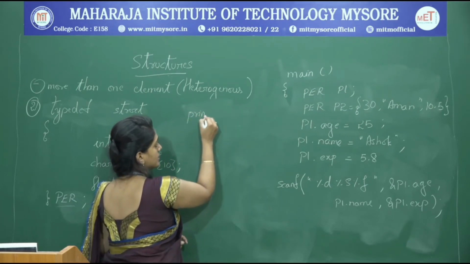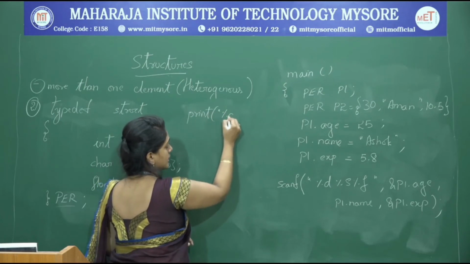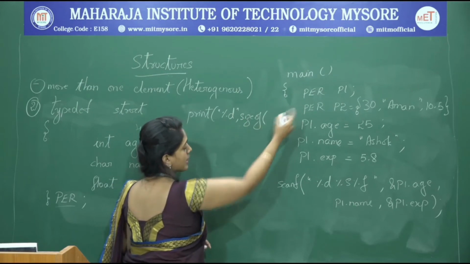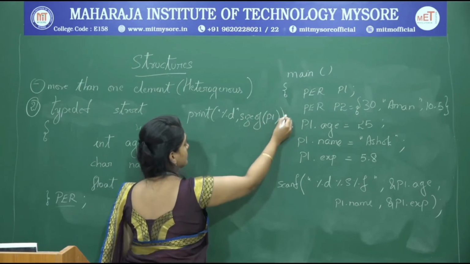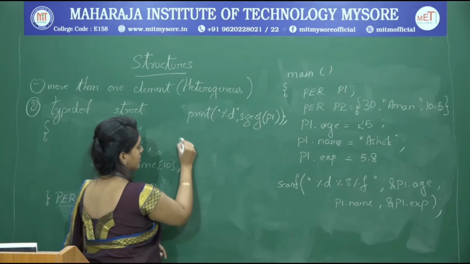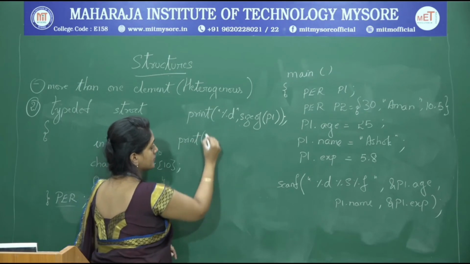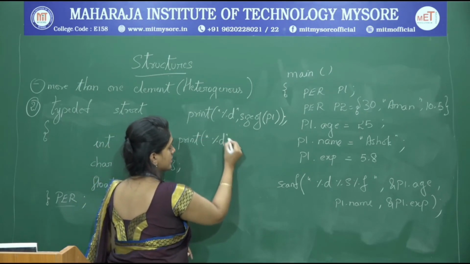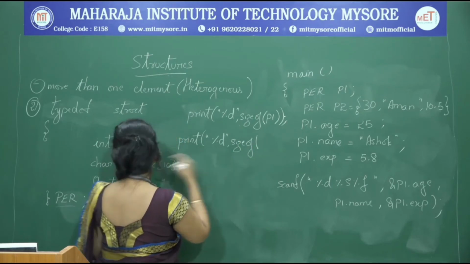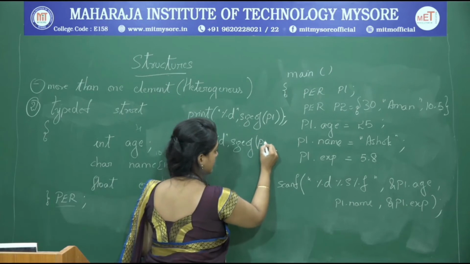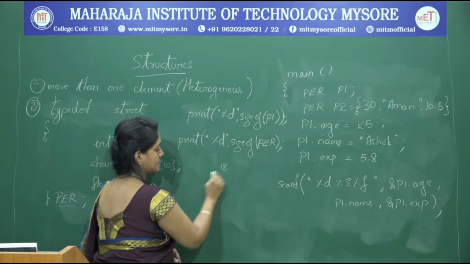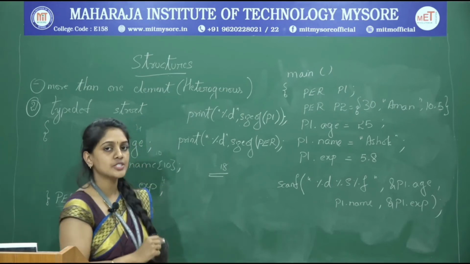I can print %d, sizeof operator, I can just pass the structure variable, sizeof P1, or print %d, sizeof structure name also I can give, that is PER. So if I pass PER also, I will get the same output, 18, for the given example which we have.